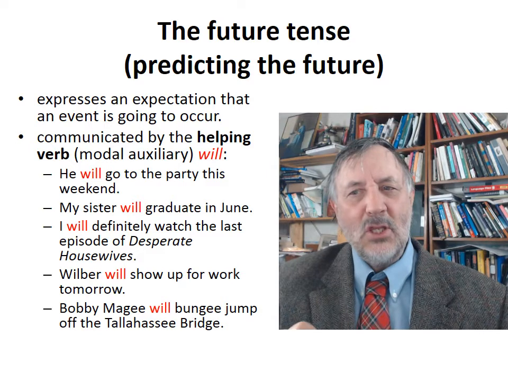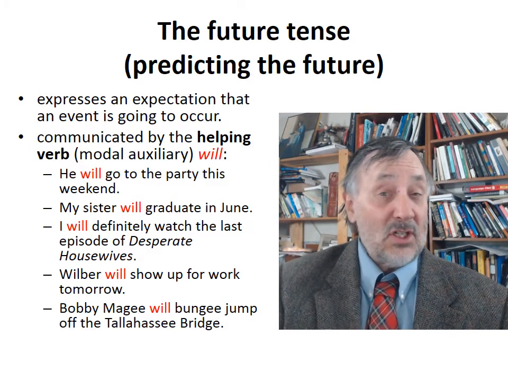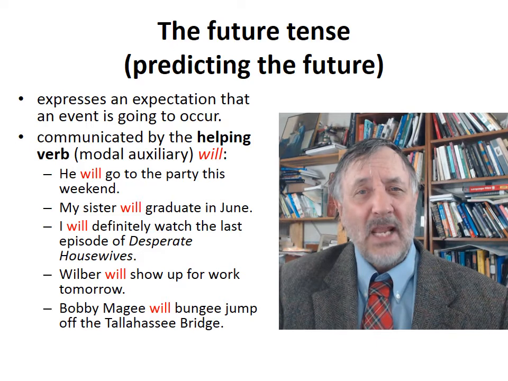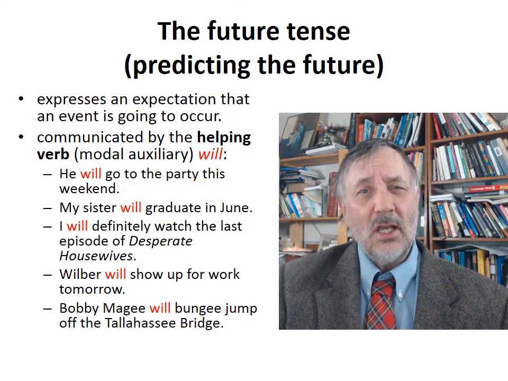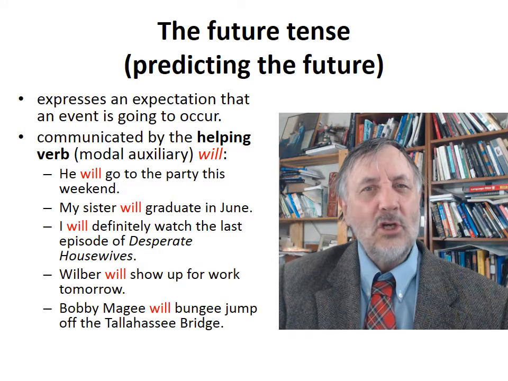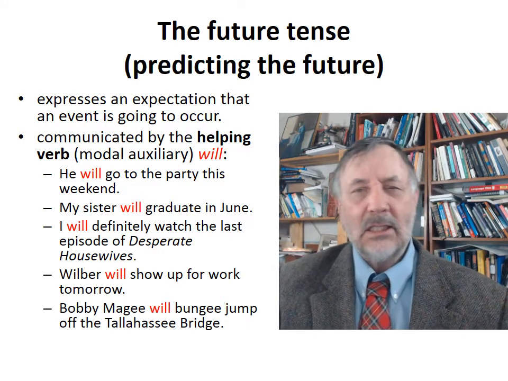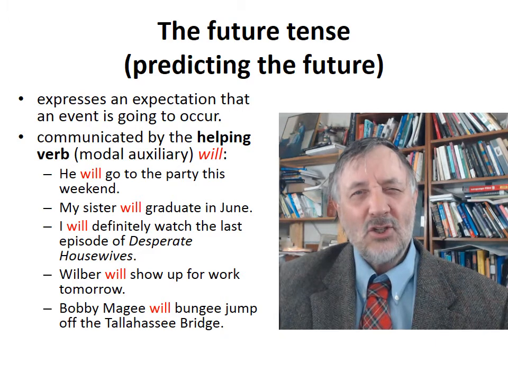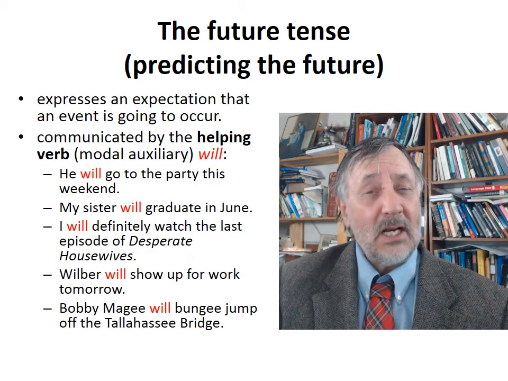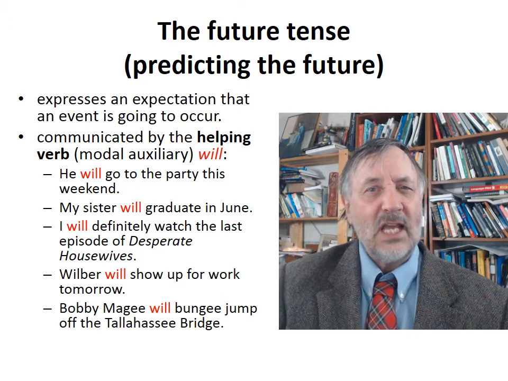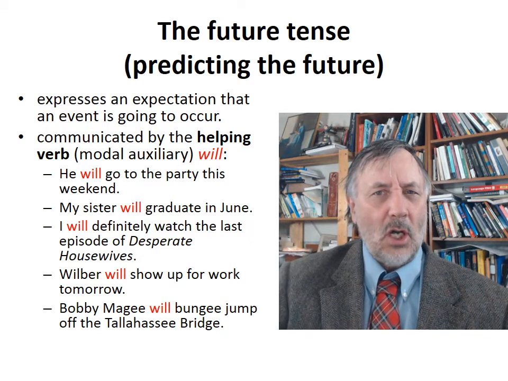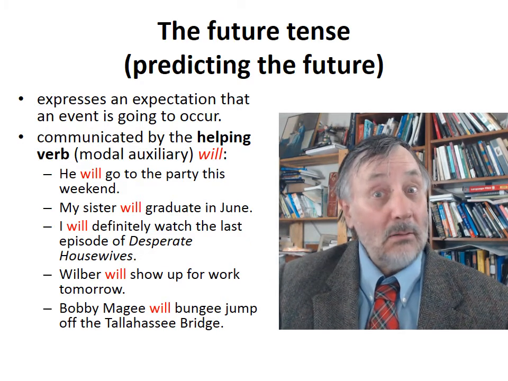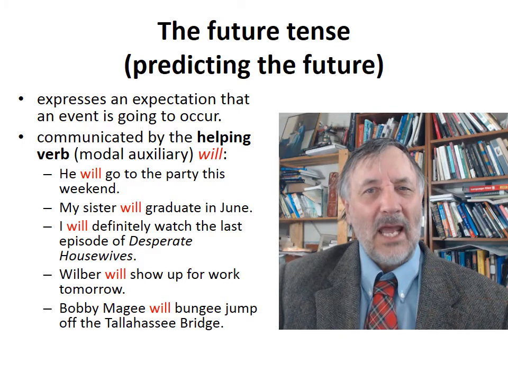Now, you know what happens in English. Some languages don't have this kind of future tense. In English, we are able to say very definitively what is going to happen in the future. This isn't so in all languages. In some languages, you would say something like he would jump, or if he would jump. People are a lot less sure about what's going to happen tomorrow or next year. But in English, we're very sure, and so we state the future as will. It will happen.